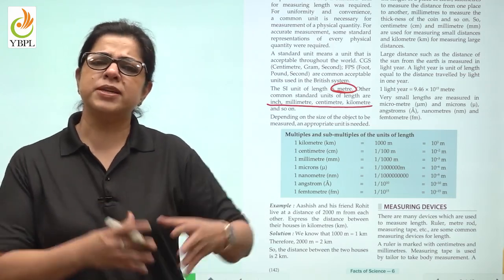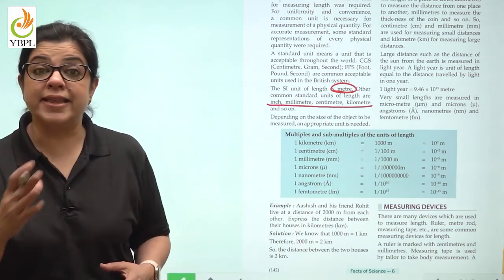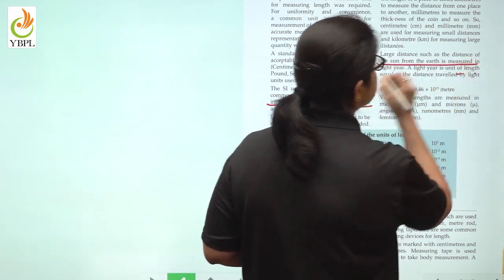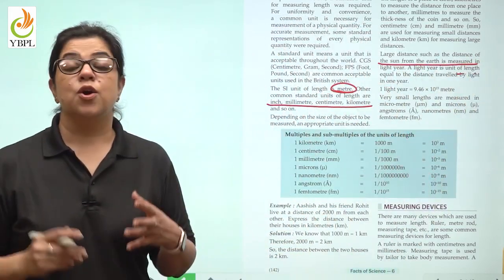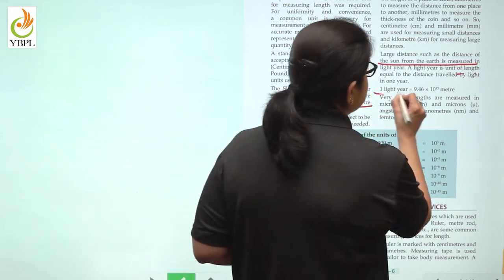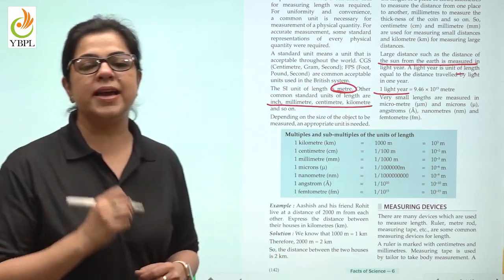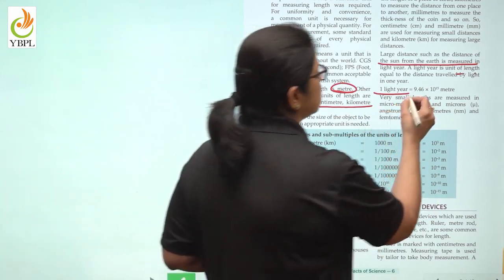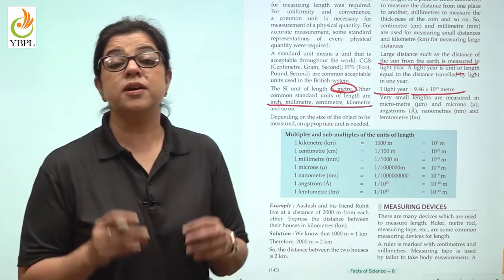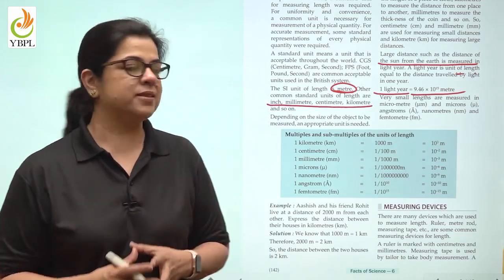If I have to measure very long distances, like the distance of the sun from the earth, what unit will I use? I will use the unit light year. What is 1 light year equal to? It is equal to 9.46 into 10 raised to the power 15 meter.